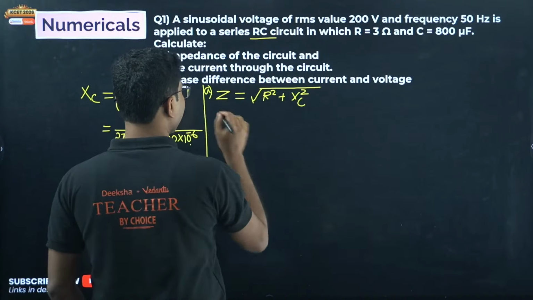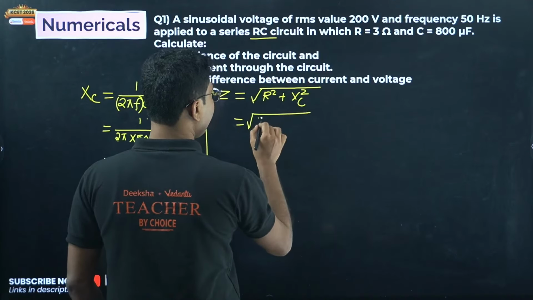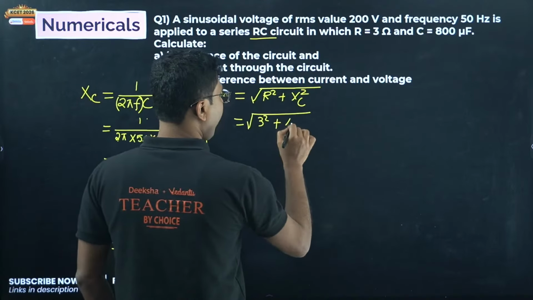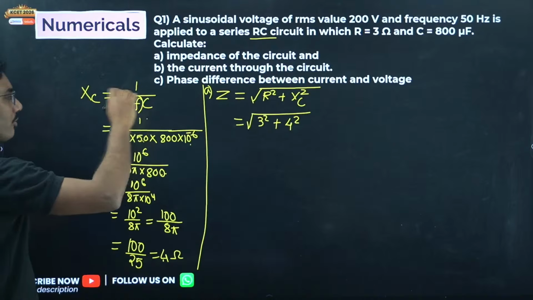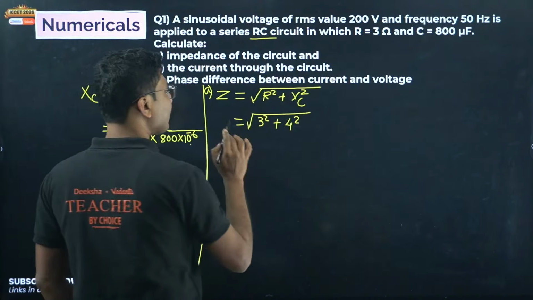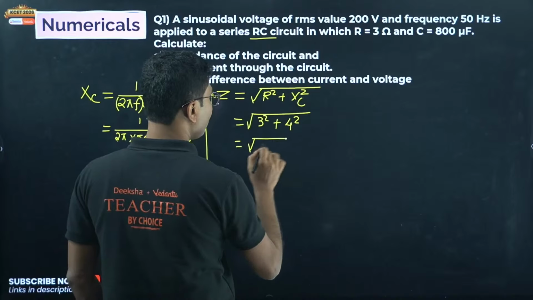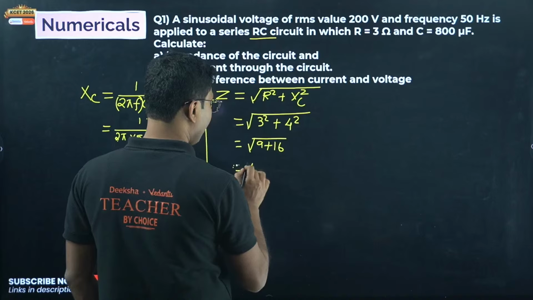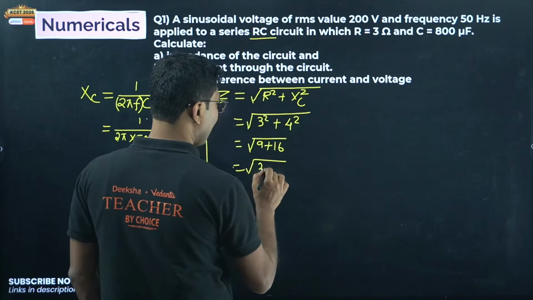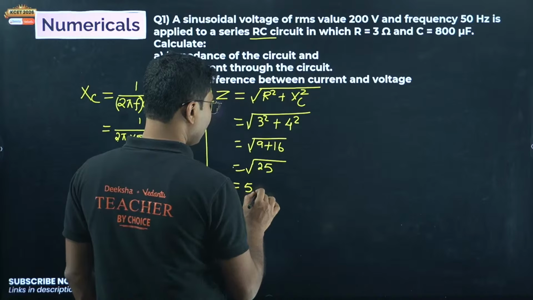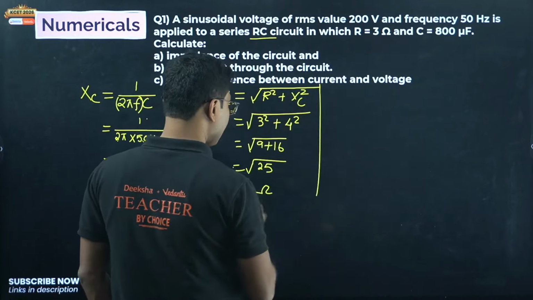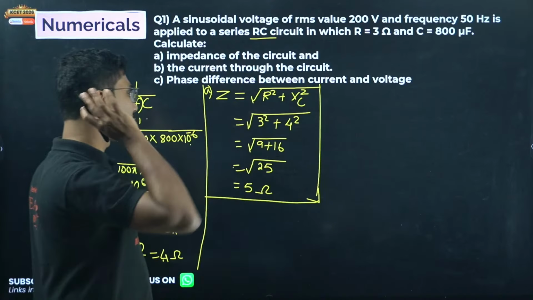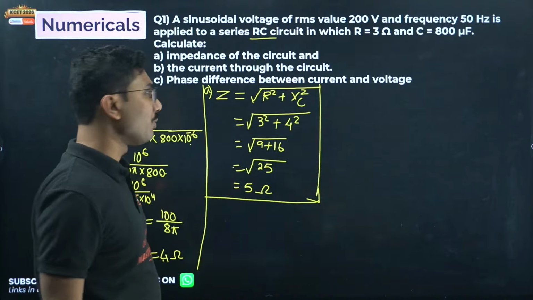This is part A. R is 3, XC we have calculated as 4. This step is always common, and you just need to have some patience to solve this. 9 plus 16, and trust me, most of the questions from this chapter are very much predictable and you will be able to solve them. Even though slightly tricky in terms of calculations, the questions and formulas are all very predictable. Okay, so this is part A. So impedance comes out to be 5 ohm.